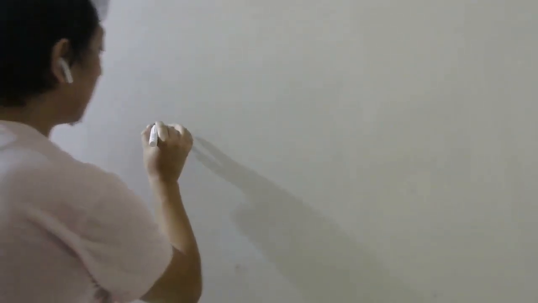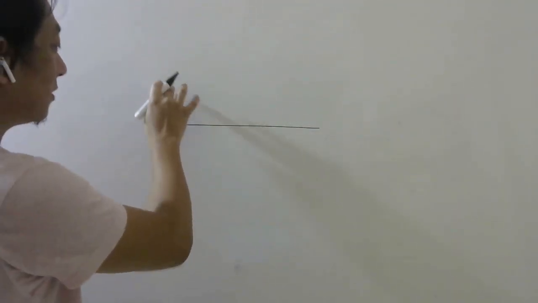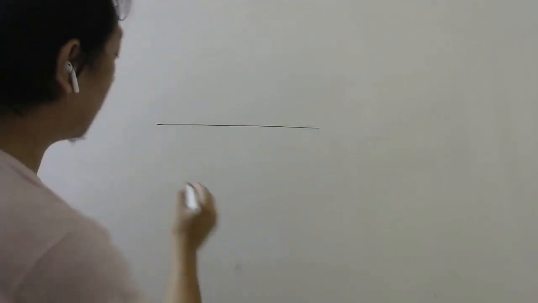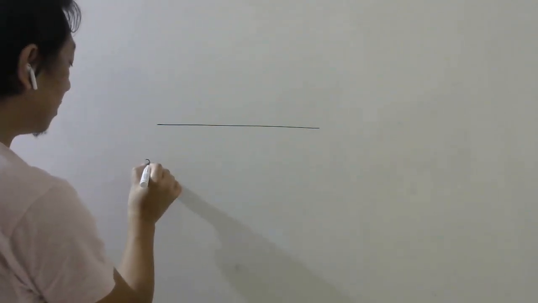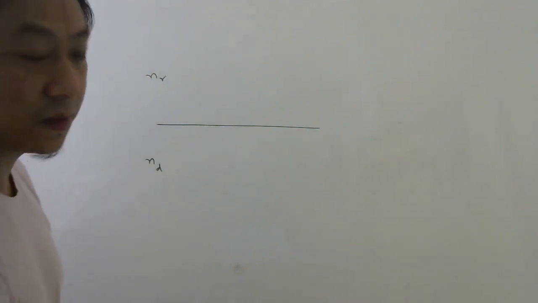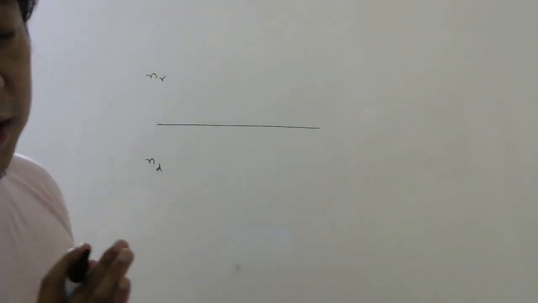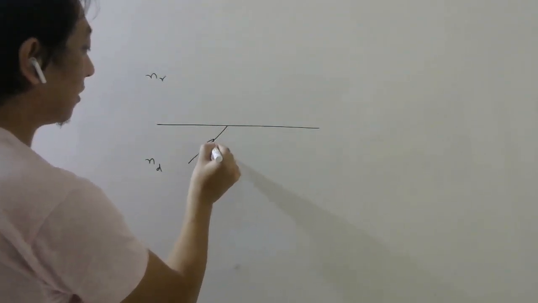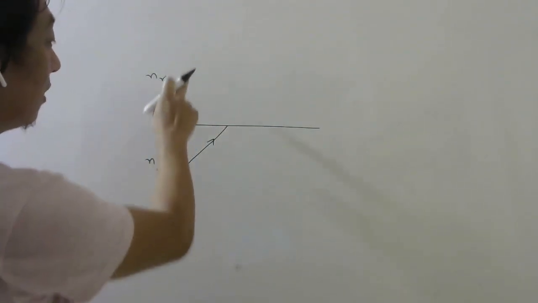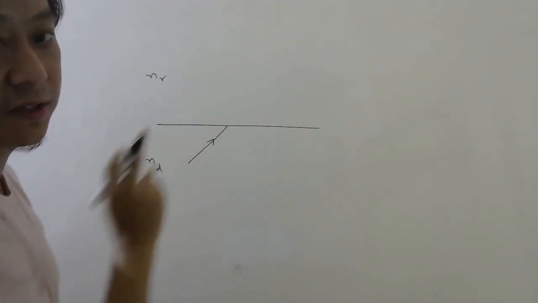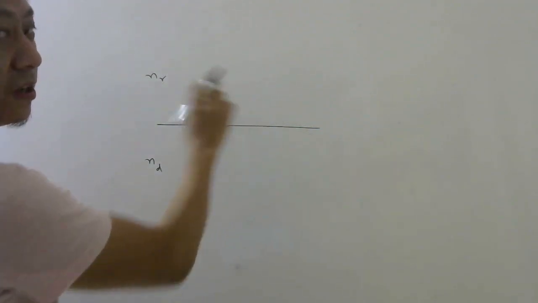I told you that if there is a boundary separating two media, then one medium will be denser and one medium will be rarer. Let us say this is the denser medium. Then this will have refractive index Nd, and this has some refractive index Nr. If total internal reflection has to take place, light has to travel from denser to rarer. That is the first condition. Total internal reflection will never happen from rarer to denser, always from denser to rarer.